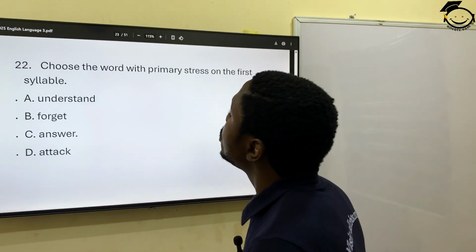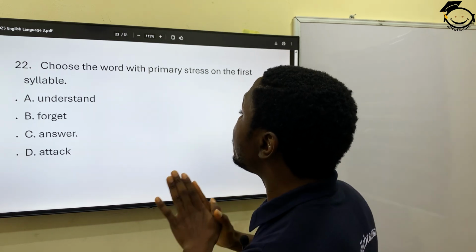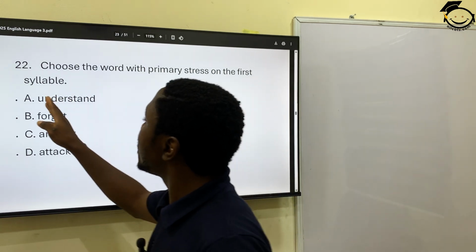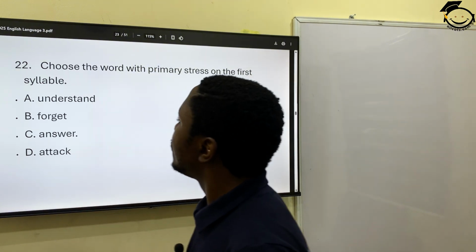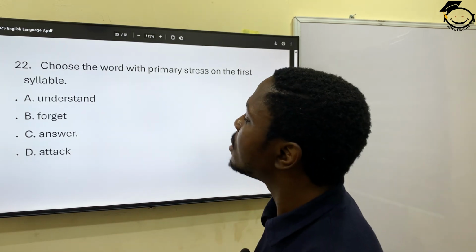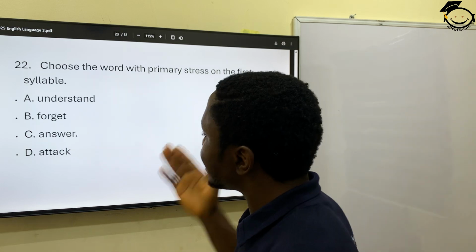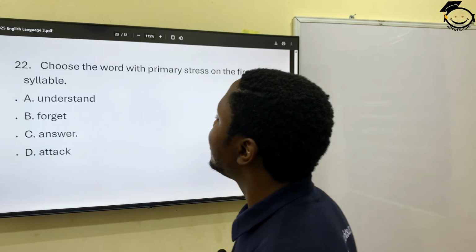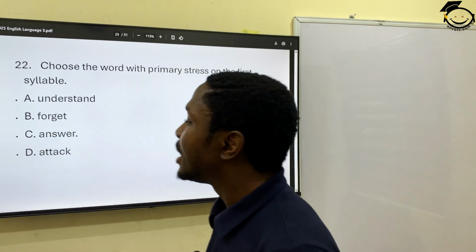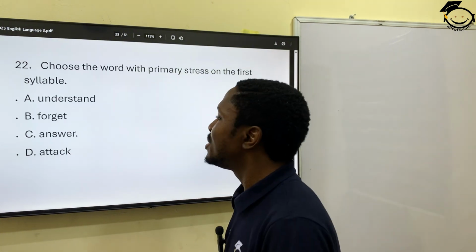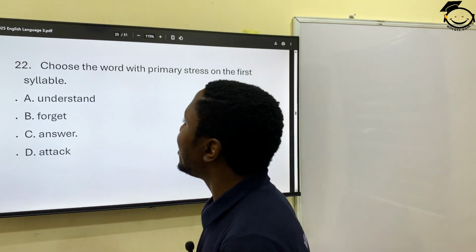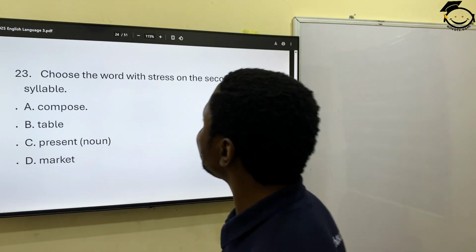All right. 22. Choose the word with primary stress on the first syllable. Now for this one, we have three syllables here. Understand, forget, answer, attack. That says the stress is on the first syllable. The correct option here will be answer. Forget, understand: in fact, understand, the stress is on the third. Then attack. Okay, so the correct option there will be answer. Now let's move on to 23.